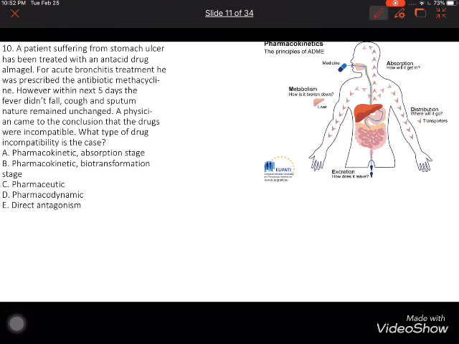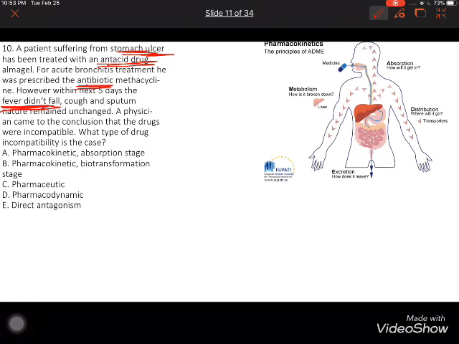Here in this question, he will ask you what type of drug incompatibility it is. First of all, the patient suffers from what? From an ulcer. That's why he takes anti-acid drugs. At the same time, he takes an antibiotic. But antibiotic